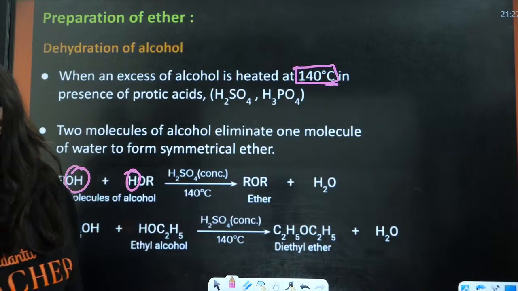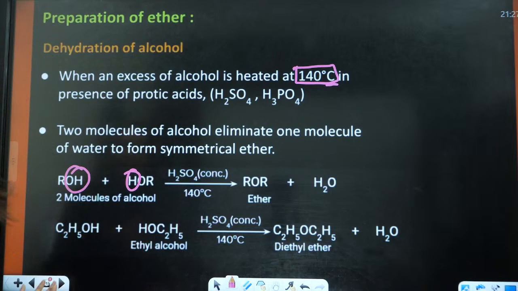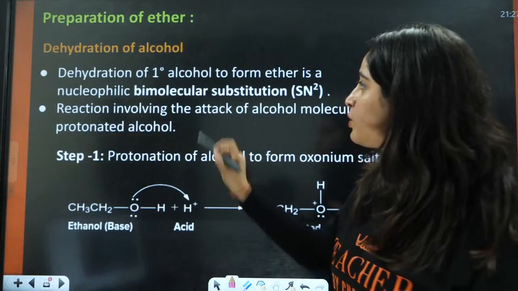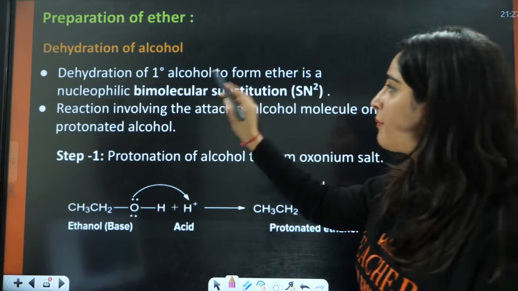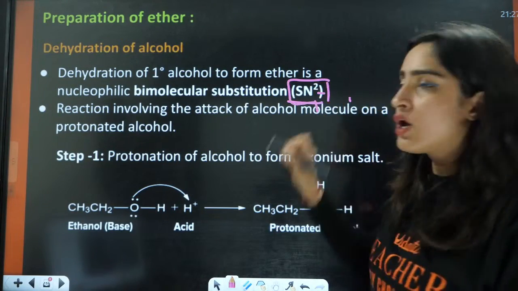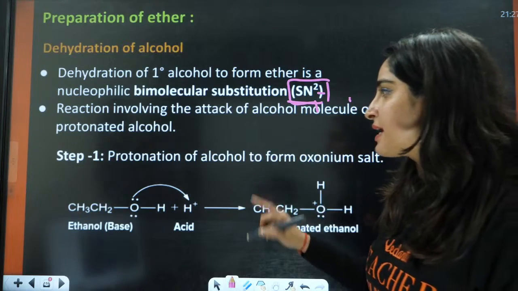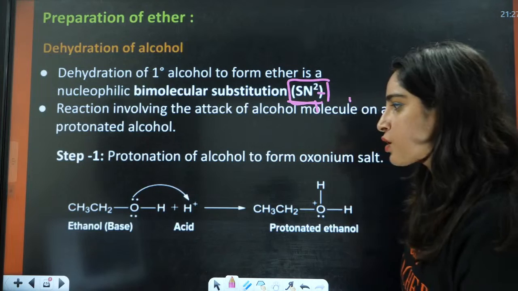Right? Okay, perfect. Next we have that dehydration of alcohol is an SN2. Dehydration of a 1 degree alcohol to form ether is an SN2 mechanism. Okay, for primary alcohols this is an SN2 mechanism. So the steps are according to this.